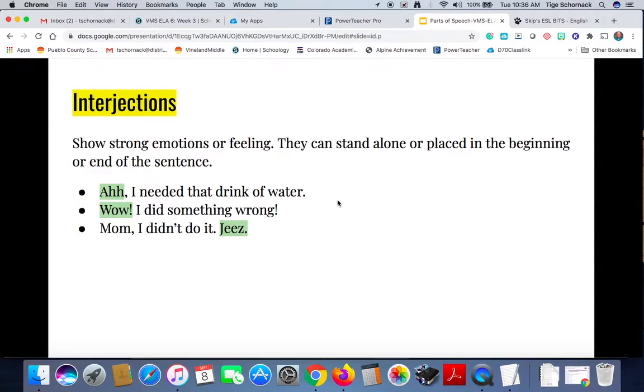Geez. Again, with "because" we needed the comma. But with "wow" and "geez," by themselves, we don't need them in the sentence. They just give strong emotion.